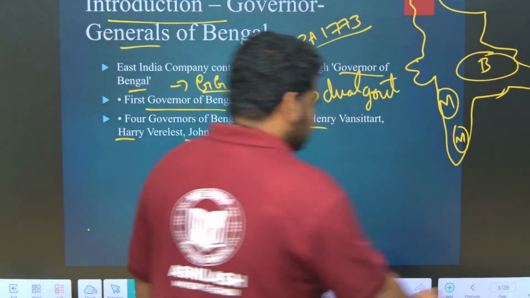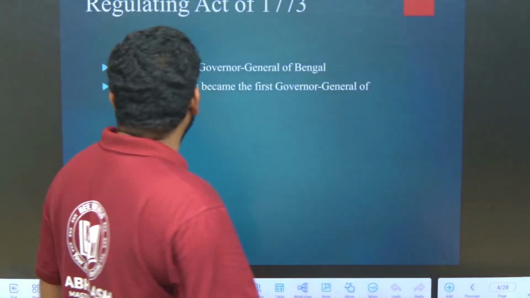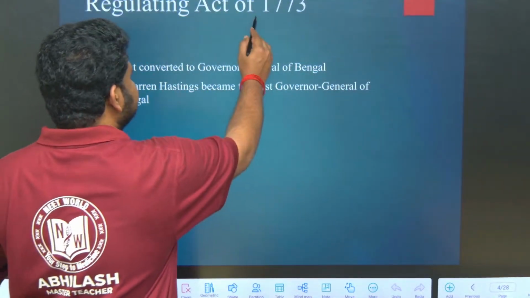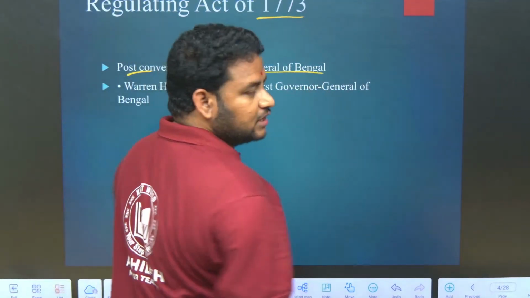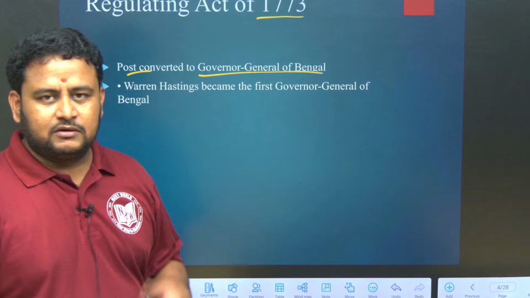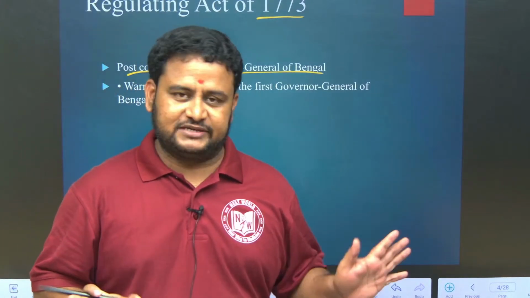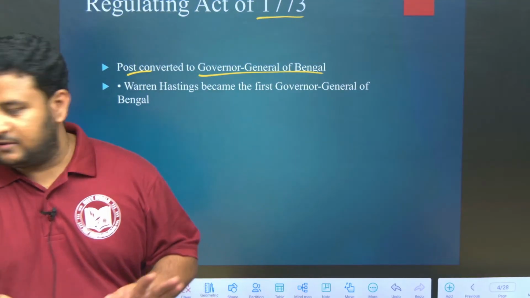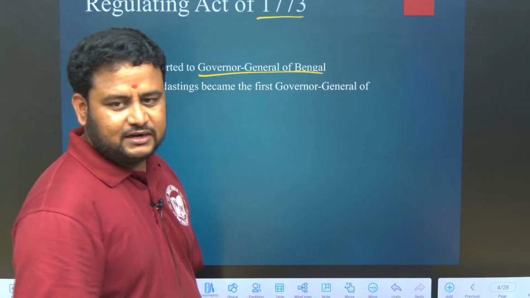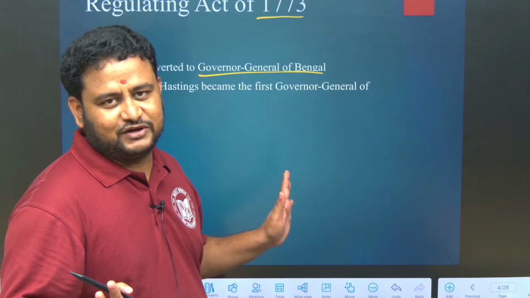Now let us proceed further. When we talk about the Regulating Act of 1773, as I told you earlier, the post of Governor of Bengal was converted into Governor General of Bengal. Why it was done is not required for your examination. That kind of analysis they will not ask you. Just remember how, what, when; that is required for your examination.